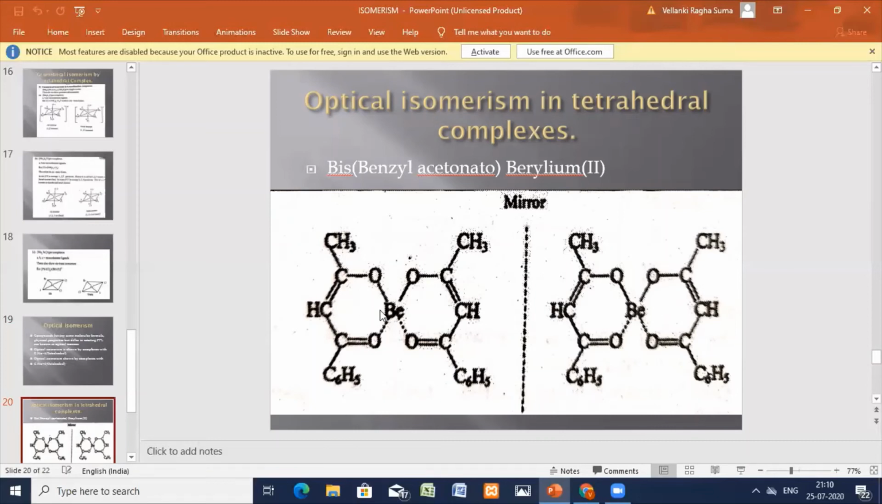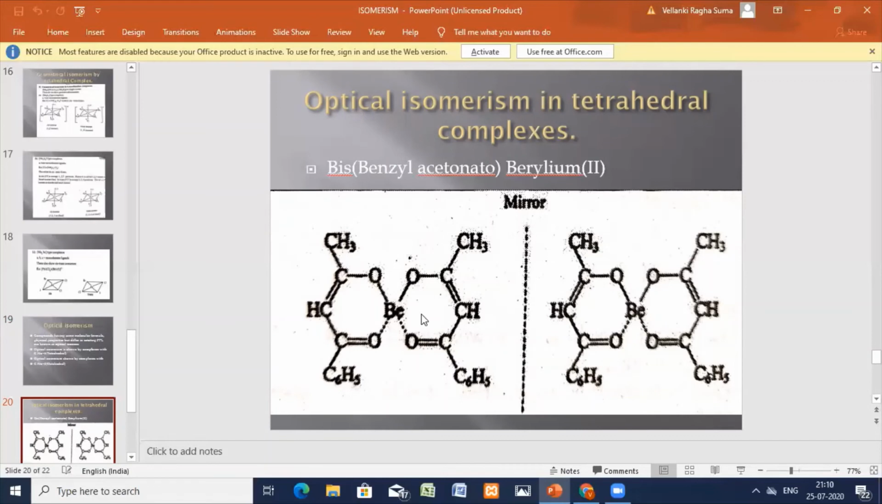So the central metal atom, we are able to see, is beryllium. You have two bis ligands, a complex ligand. That is a benzyl acetonato complex. This is the benzyl group, C6H5CH2, and this is the acetonato group, attached to the beryllium central metal.